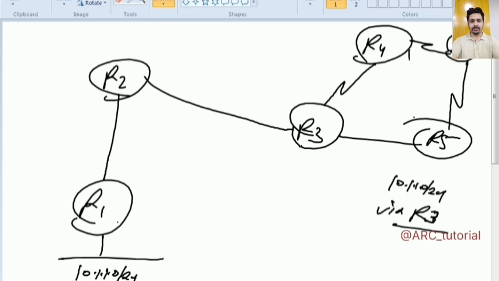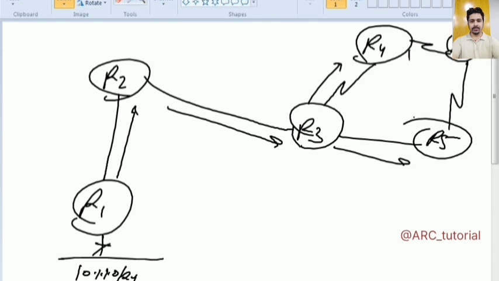You understand? So R5 has installed this information now. Now let's say this network has gone down. It will tell R2, R2 will give this information to R3, R3 will give it to R4 as well as R5. Let's say R5 has removed it now, because the network has gone down, while this update is still on the way. Now R4 will give it to R6. Now immediately this interface has come up once again. It will give this information to R2, R2 to R3, and R3 further to R5.